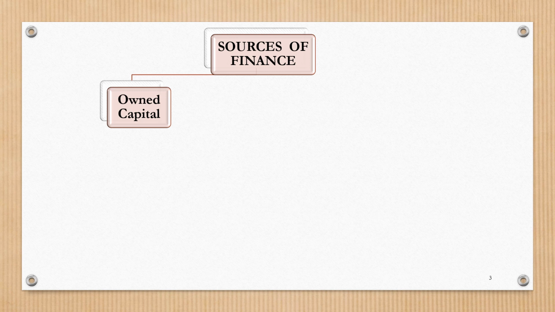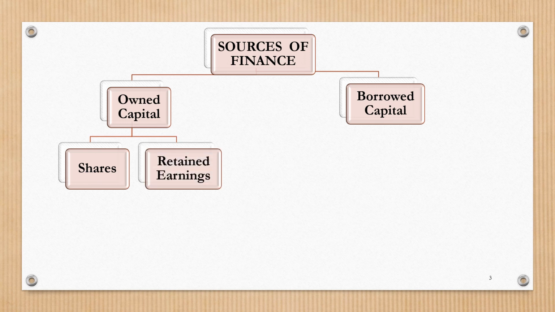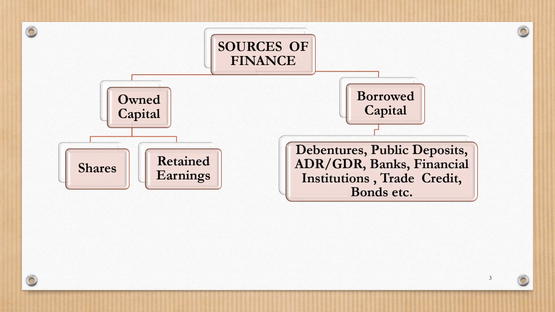As discussed earlier, sources of corporate finance are basically divided into two categories, that is owned capital and borrowed capital. Owned capital comes from selling of shares and from retained earnings, whereas borrowed capital represents the loan capital, which could be by means of selling debentures, by accepting public deposits, through ADR, GDR, that is American Depository Receipts or Global Depository Receipts, which are useful for raising funds in international markets. Then even borrowed capital can be raised from banks, financial institutions, through trade credit, bonds, etc.